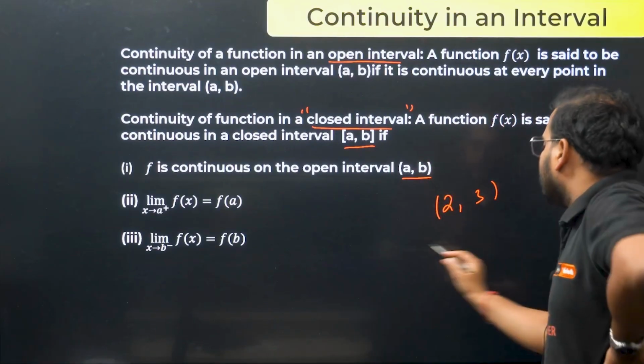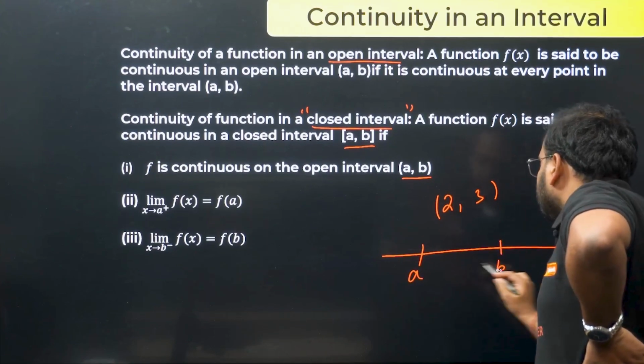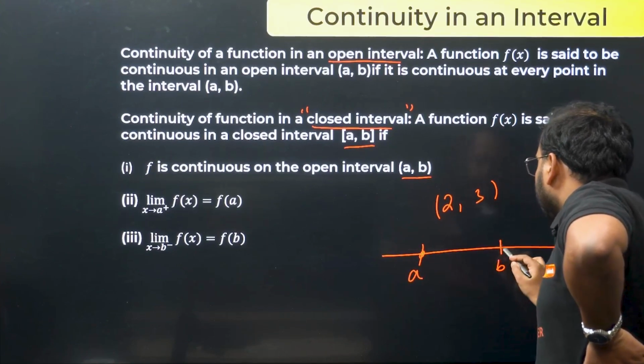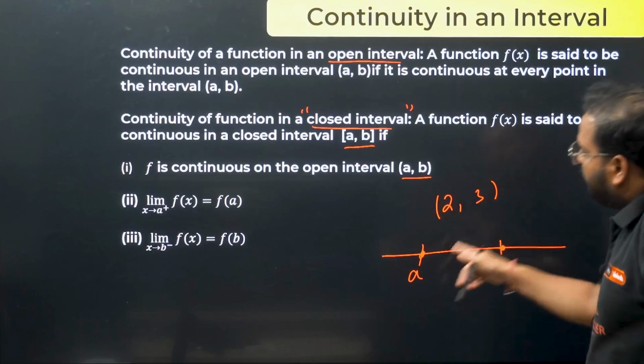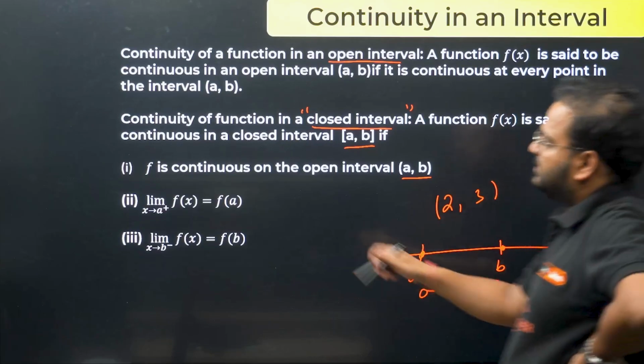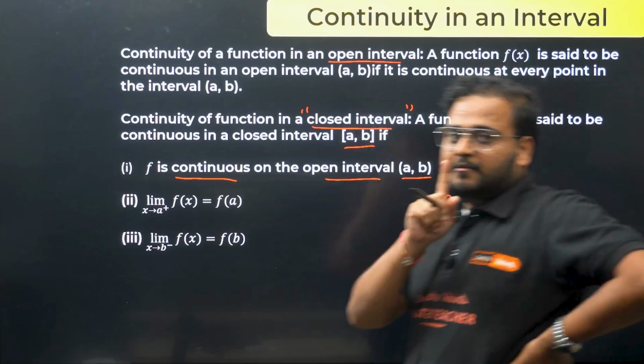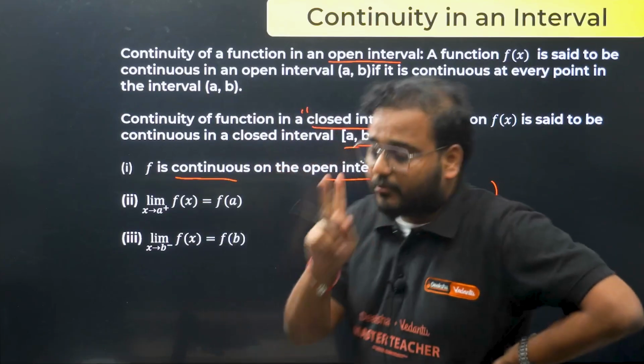What's the meaning of closed interval? So closed interval will be this, a and b will be both inclusive in nature. So first you should take open a to open b. That is a must. That's what it means. Continuous on the open interval (a, b). First requirement.